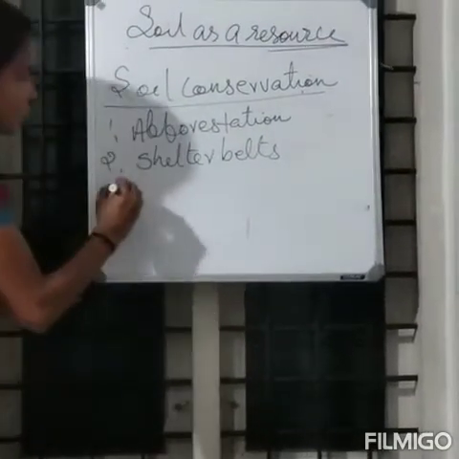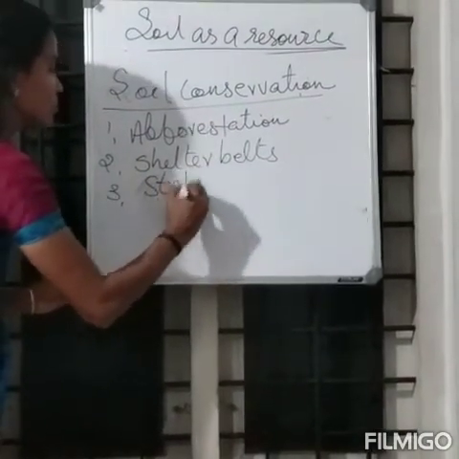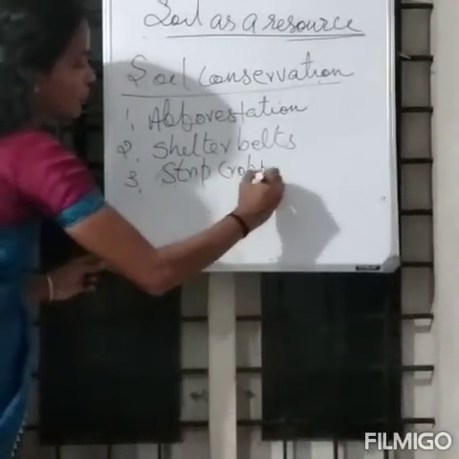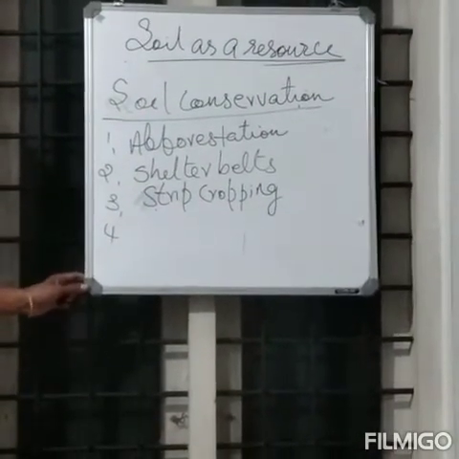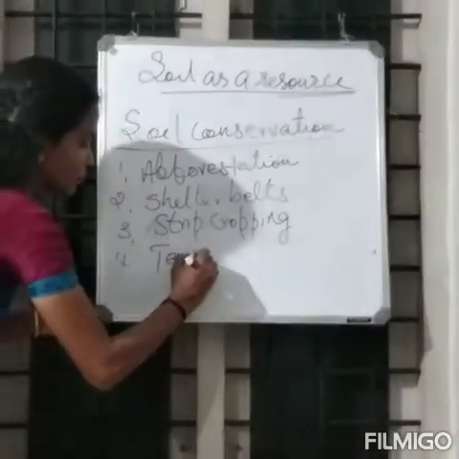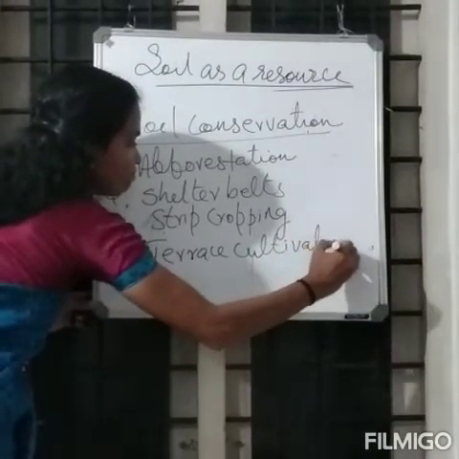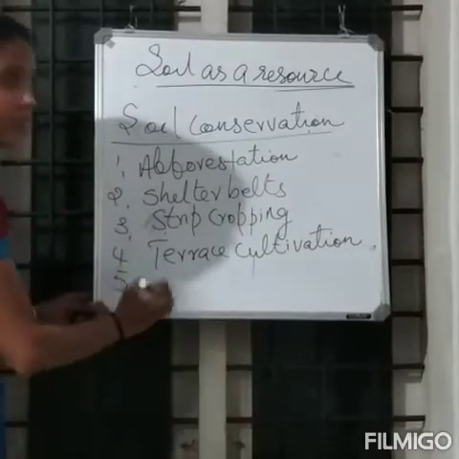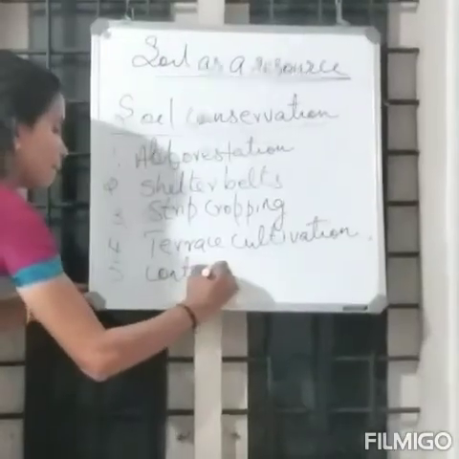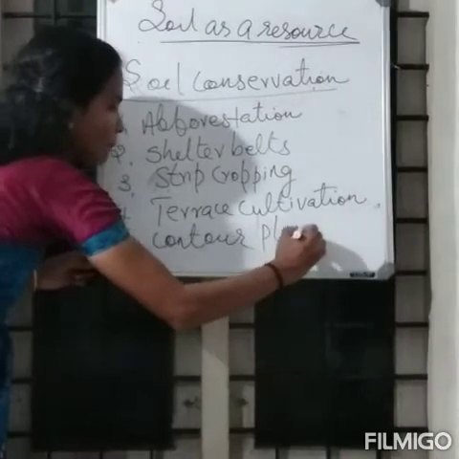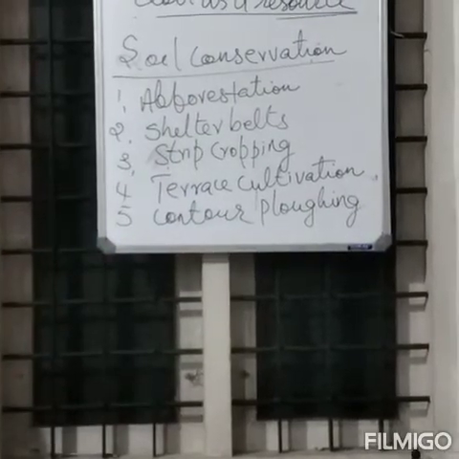Third one, strip cropping. Then the fourth one, terrace cultivation. And the fifth one is contour ploughing.